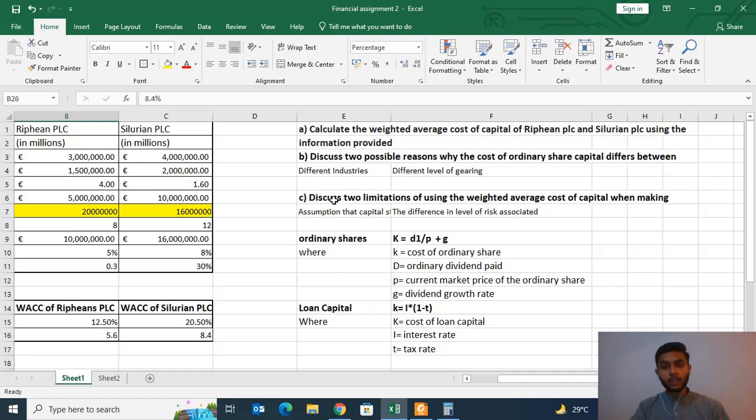The third question is to discuss two limitations of using the weighted average cost of capital when making decisions. Now, the limitations of weighted average cost of capital are that we assume that capital structure will remain stable over the period of time, and the second limitation is the difference of level of risk involved in these two investments.